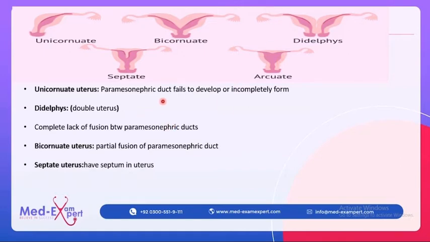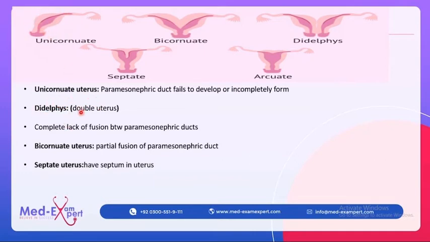If the paramesonephric duct fails to develop or incompletely forms, then a unicornuate uterus results. Normally there are two cornua, one being donated by one paramesonephric duct and the other by the other paramesonephric duct. But if these ducts fail to unite or incompletely unite, then one donation is not made, so there is only one cornua, and a unicornuate uterus is formed. What is uterus didelphys?